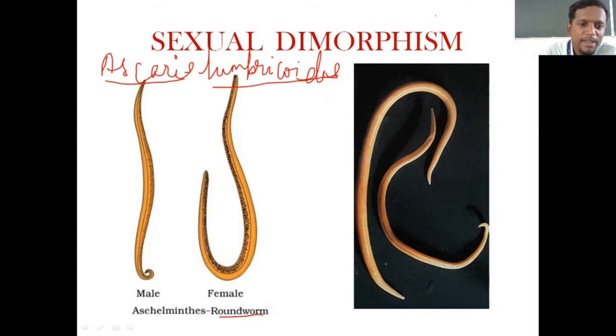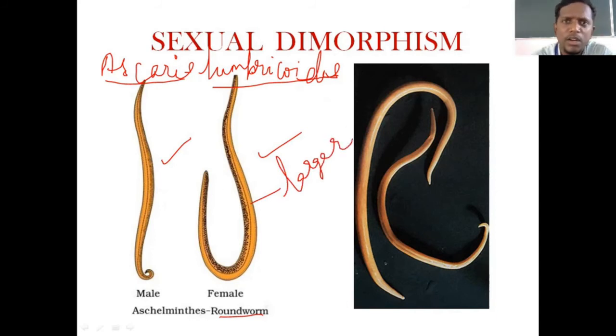Here you can see male, and this one is female. See the length of the female. Female is larger. And you need not say females are larger and males are smaller, no need. Females are generally larger than males. And the male, if you see, is not only short, this portion you concentrate, the posterior part of the body is hooked, H-O-O-K. It is bent like a hook-like structure.